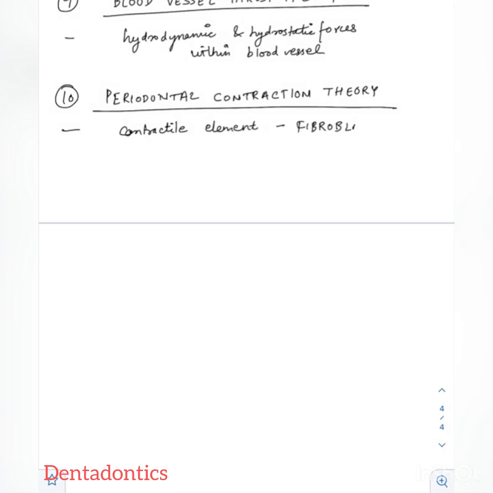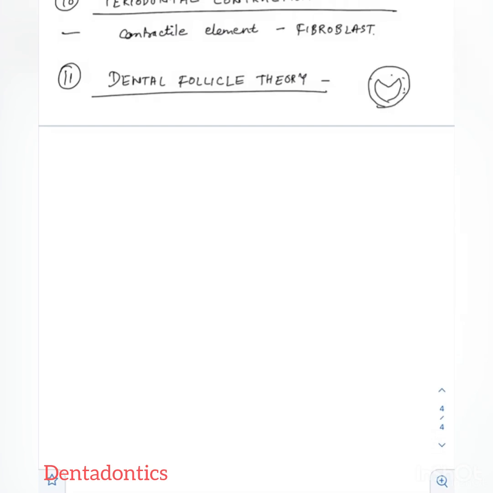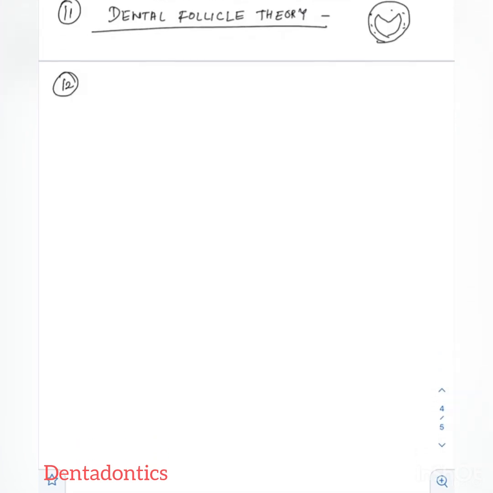Then coming to another theory, that is the dental follicle theory, which stated that the dental follicle is essential to achieve the bony remodeling and helps in the eruption of the tooth. Then coming to the last theory, that is the bony remodeling theory, which states that the bony remodeling occurs in the pre-eruptive phase and helps in the eruption of the tooth.